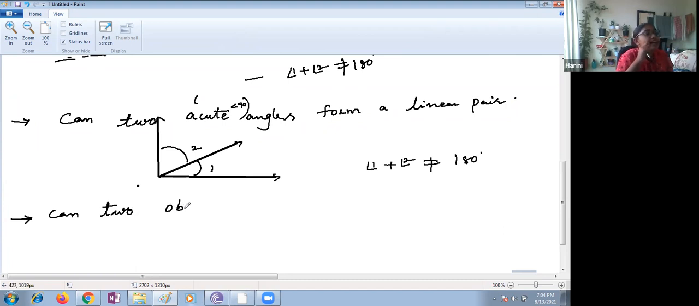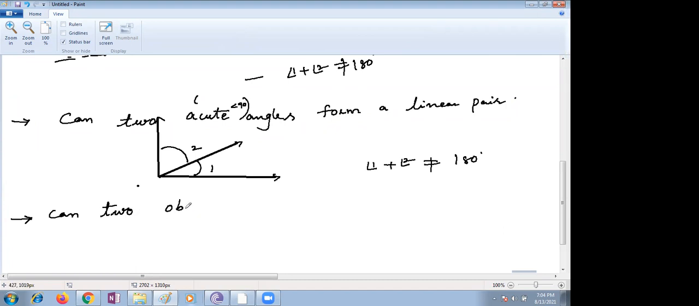Only a right angle can form, because 90 plus 90 is 180. If you take more than 90 you will get more than 180, and 180 is greater than 90, so we can't form it. If they ask, two obtuse angles will not form.